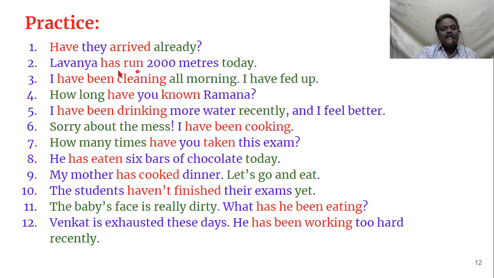So we have to use present perfect tense. Lavanya has run 2000 meters today. Maybe she may run for some more time, but so far she has run 2000 meters. We have to understand like that. We have to get into the situation and think ourselves why such and such tense should be used. Then only it becomes very easy for us.